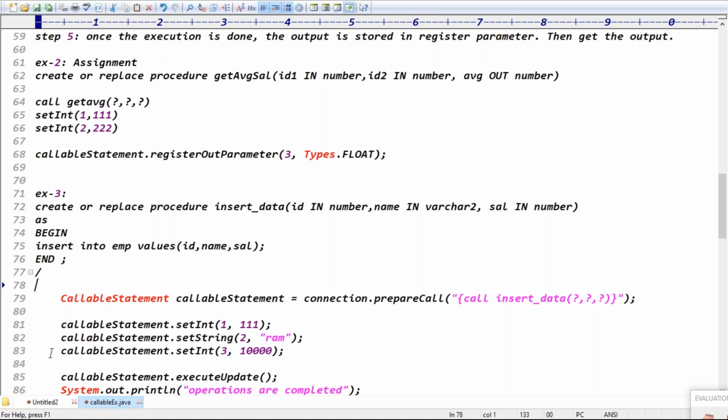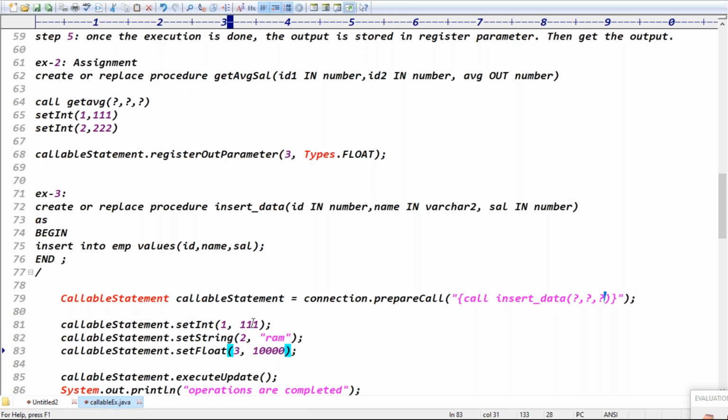There is no output parameter, right? Exactly. That's why here there is no need to register an output parameter. First of all, you call the procedure: connection.prepareCall insert data. Three question marks are there. Three question marks are the inputs. Input means what? setInt, setString, right? Then the third one, you can take setFloat, because salary is like setFloat.